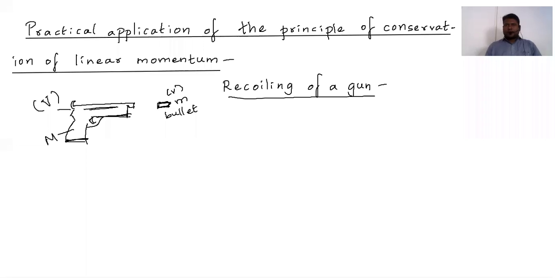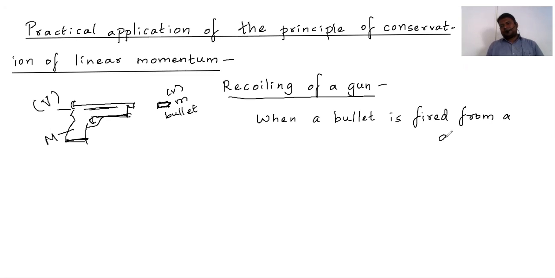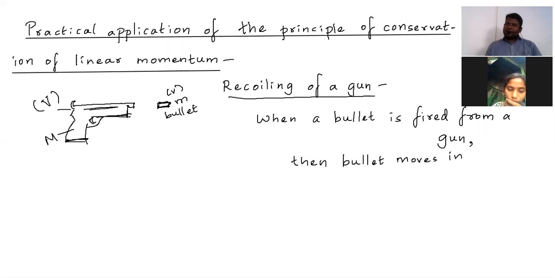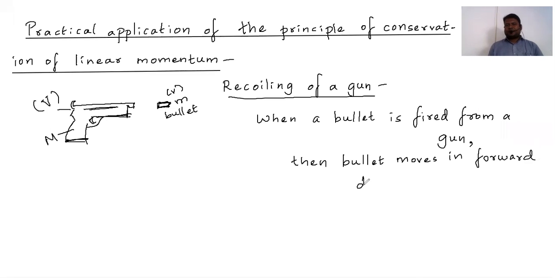Okay, my dear kids, when a bullet is fired from a gun, the bullet moves in the forward direction, and the gun moves in the backward direction.